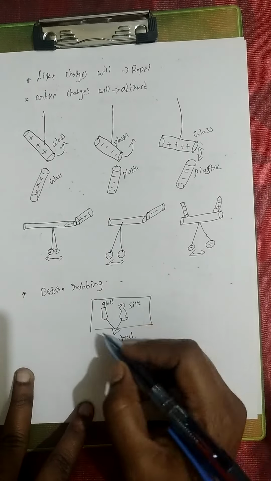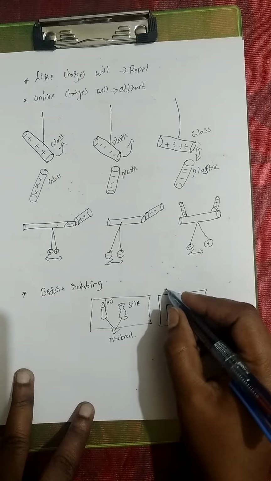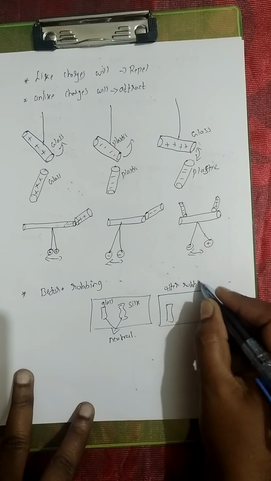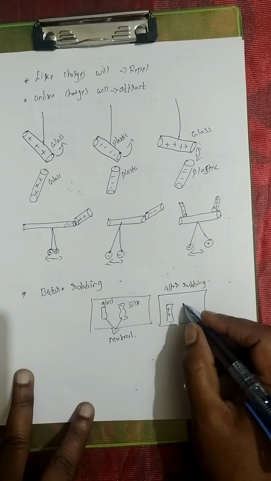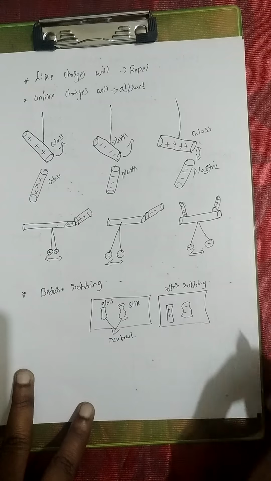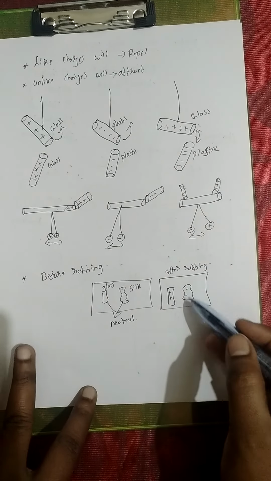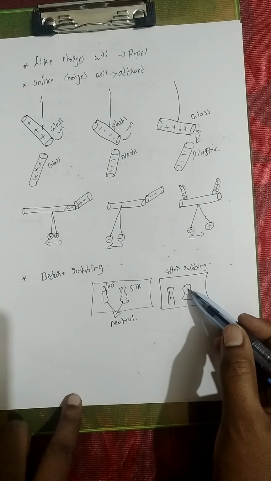Now when you rub them, what will happen? After rubbing, this glass rod is becoming positively charged and the silk cloth is becoming equally negatively charged. Am I right? Now see, after rubbing them and leaving, now when you touch this glass rod with the silk cloth, what will happen?